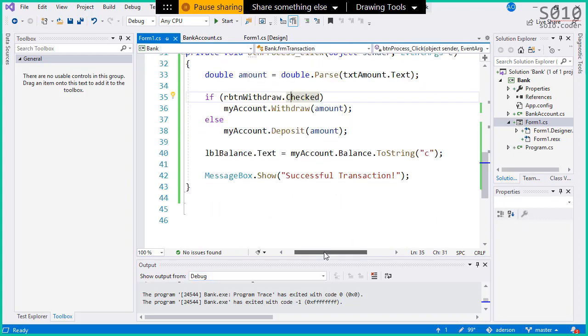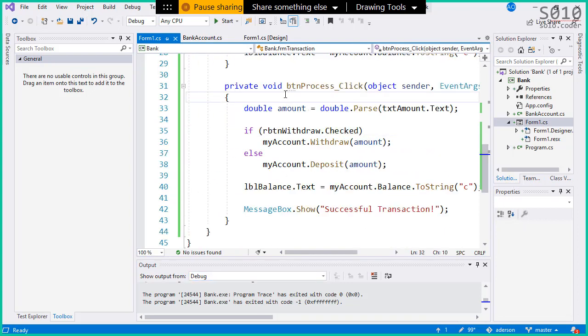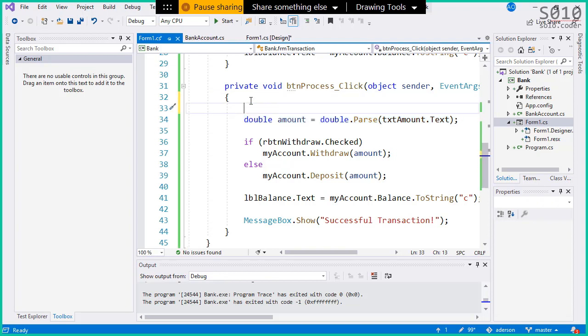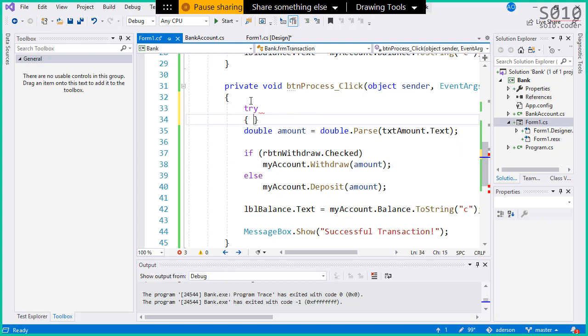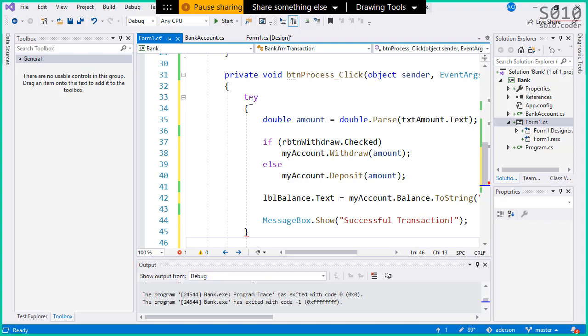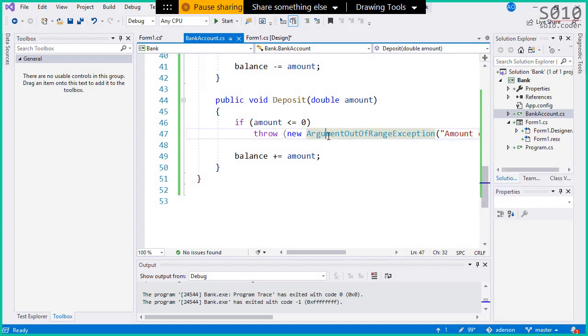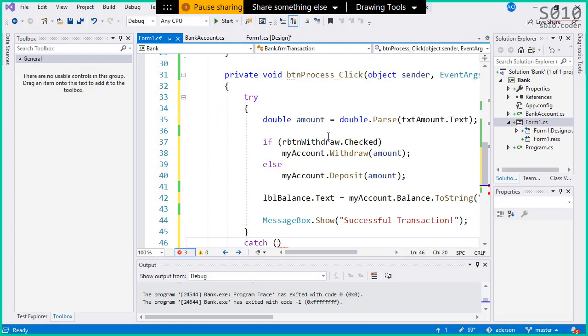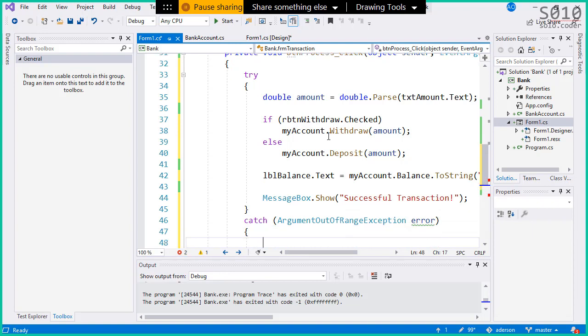So I'm going to encompass the entire code of process click inside a try-catch block, because there are also things that can go wrong here. We're going to get there in a second. So I'm going to go with a try, catch the entire thing, and now let's catch specific problems. The first one we're going to catch is this one here, ArgumentOutOfRangeException.